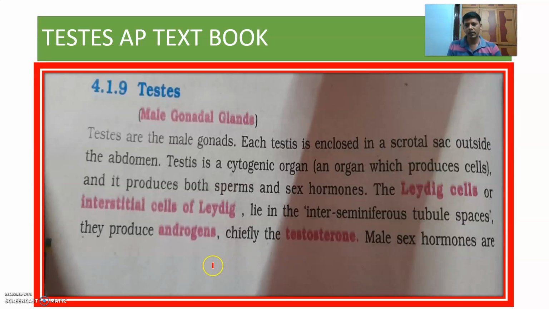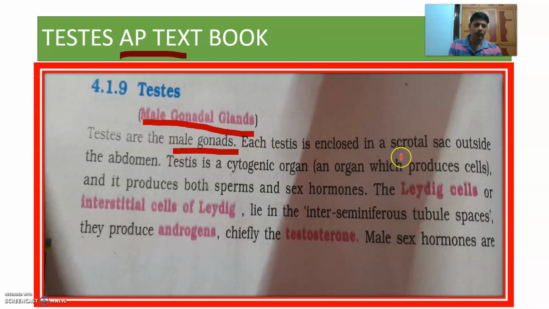Next, what is given in the AP textbook of zoology about the testes? The testes are called male gonadal glands. Female gonadal glands are ovaries. Testes are the male gonads, ovaries are the female gonads. Each testis is located in a scrotal sac outside the abdomen. Testis is a cytogenic organ, capable of producing sperm cells, and it produces both sperms as well as sex hormones.